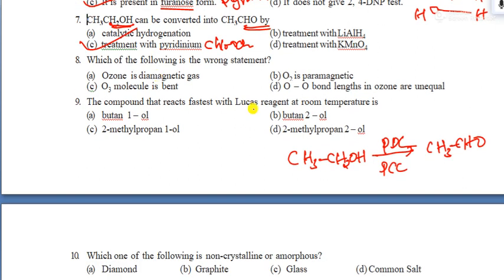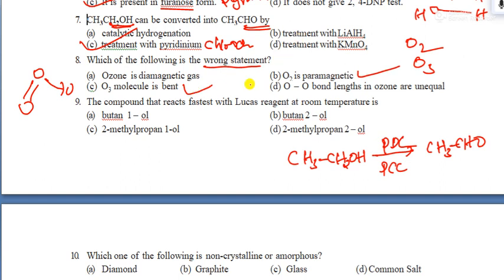Next is question number 8. Which of the following is a wrong statement? Look at the question. First one: O2 is paramagnetic in nature. It's correct. O3 molecule is bent in shape, which is also correct. Ozone is diamagnetic in nature. So O2 is paramagnetic and O3 is diamagnetic only.